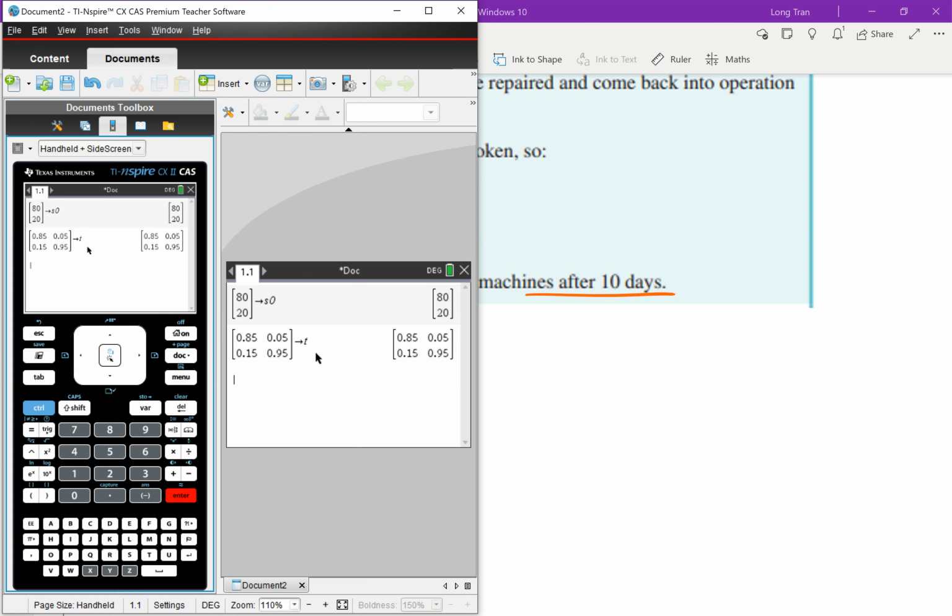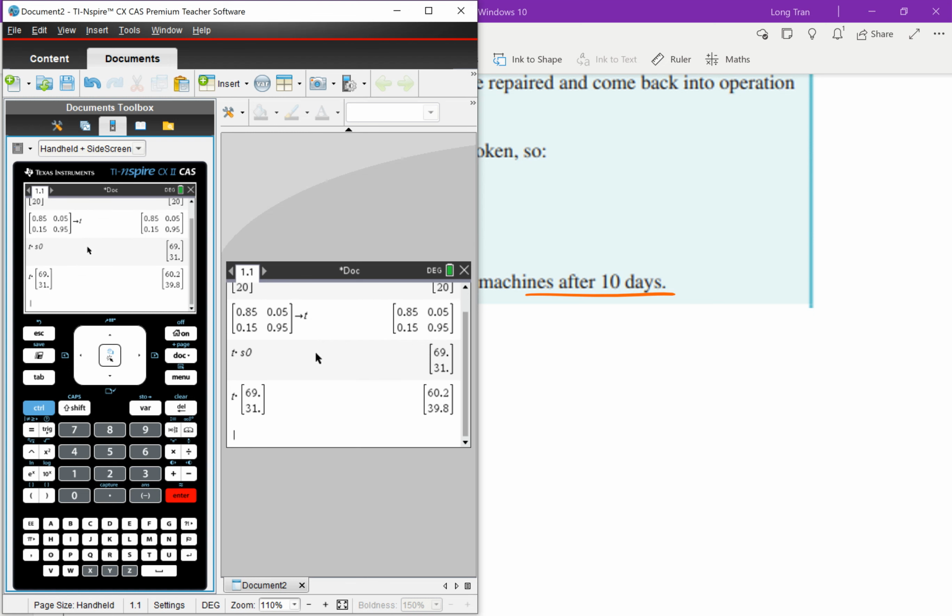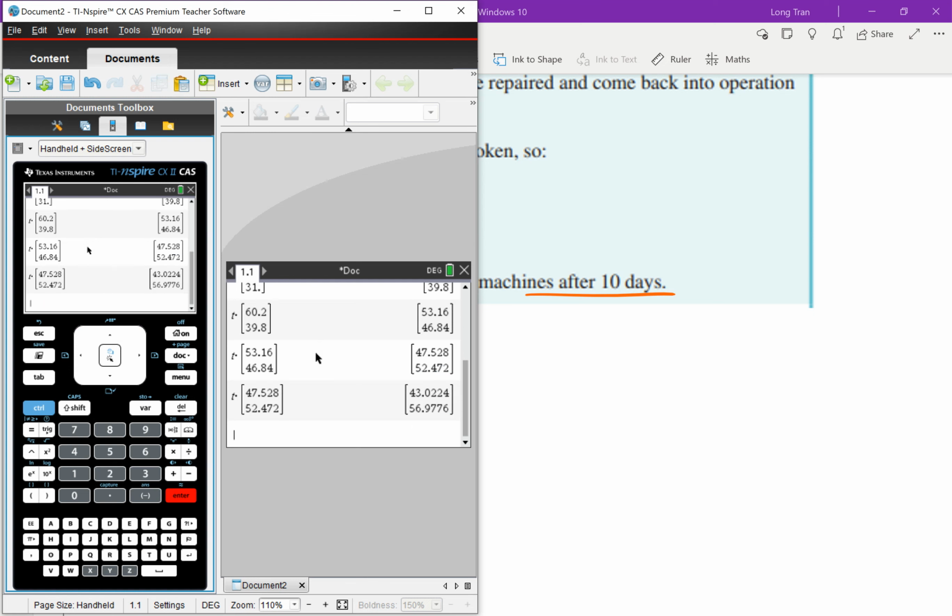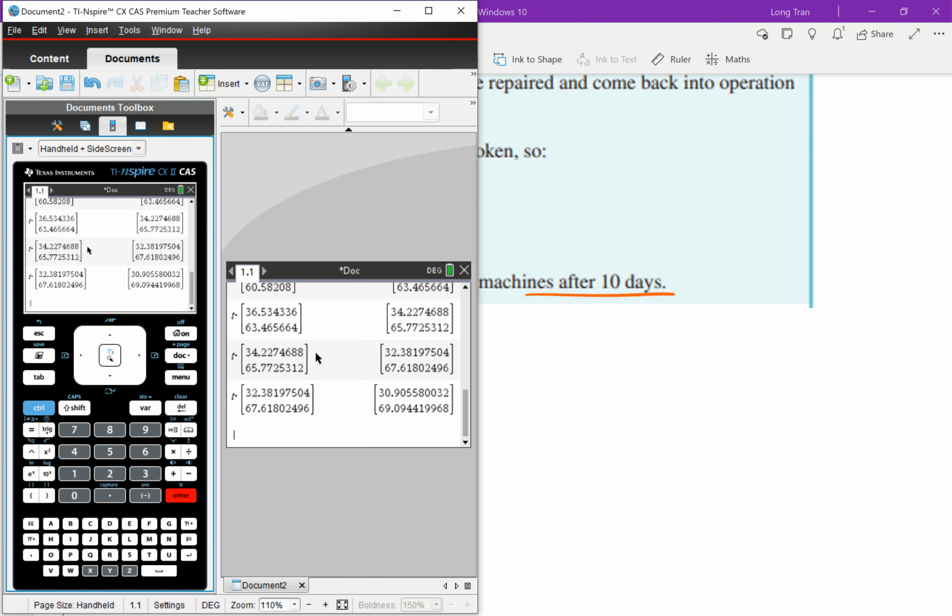Now, this is how you normally would have done it in the past. If you were to find the 10th day, you would have done T times S0, and that gives you 69.31. Then you would have done T times that again, so this is day 2, day 3, day 4, day 5, day 6, day 7, day 8, day 9, and then day 10. See what I'm doing? This takes a long time to do, isn't it? So that's my answer for 10 days.